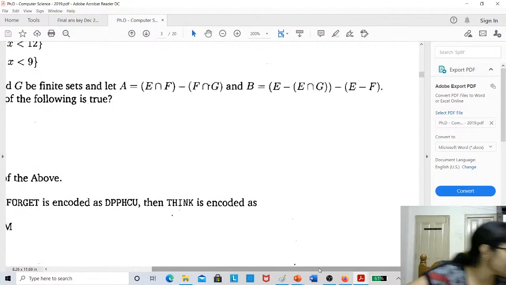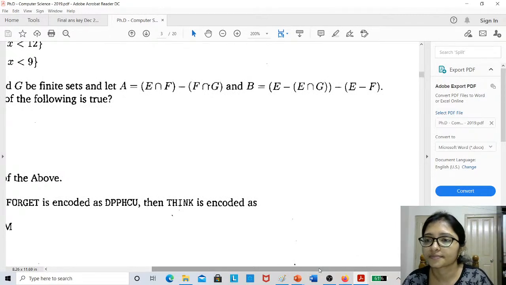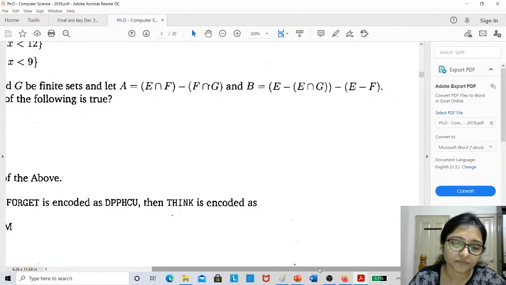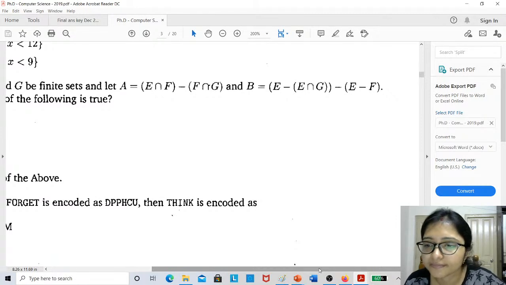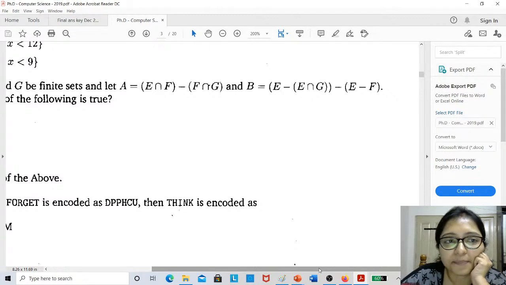Try to solve. Think clearly. Take some example.